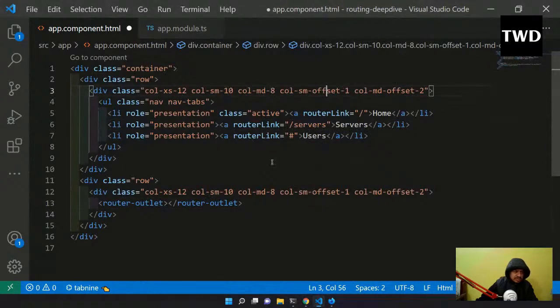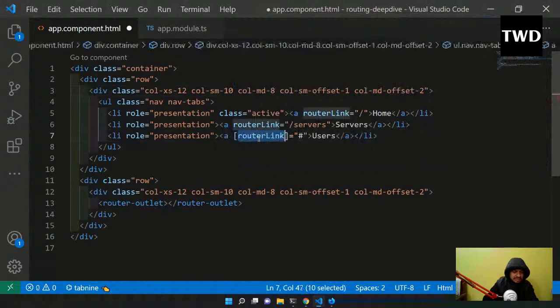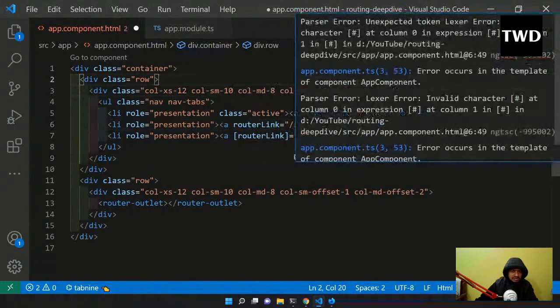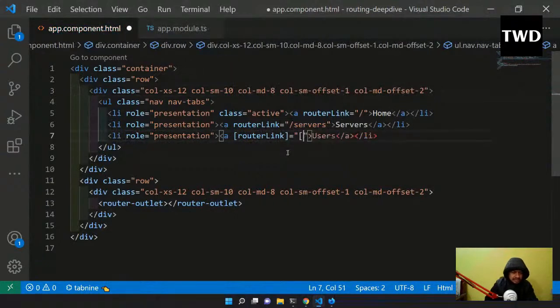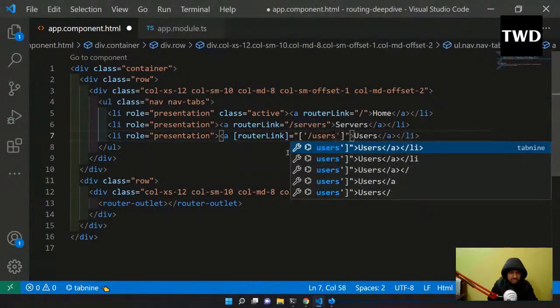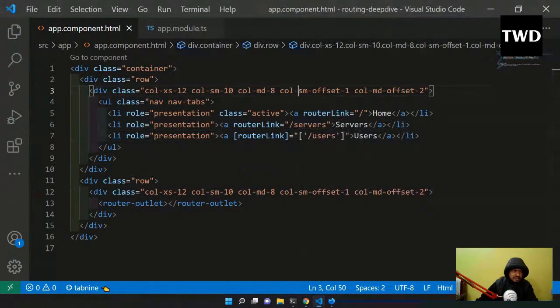And for routerLink, there is another way to give it, I'll show that. And that is, make it an array. Nowadays this thing comes a lot, and this is not even allowing me to do it. I have to go manually. Like this I do. And then in the array, I'll give slash users, I'll do slash users, and save it.